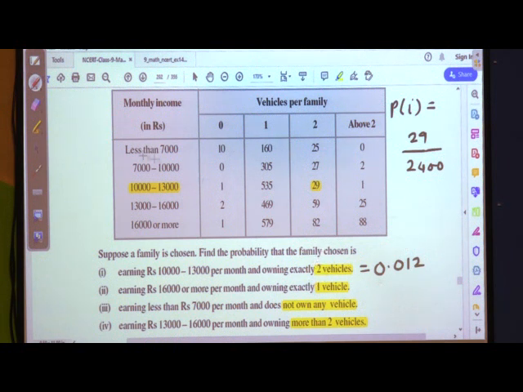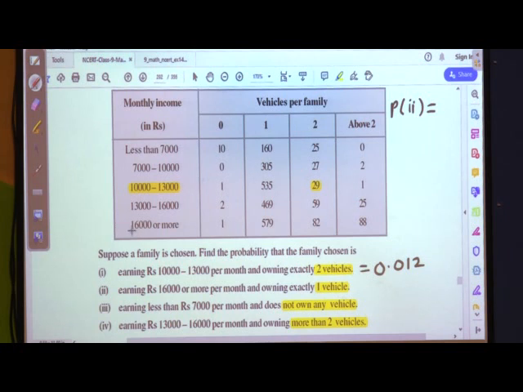Okay, now let us go for the second one. What is the second one? Earning rupees 16,000 or more per month and owning exactly 1 vehicle.